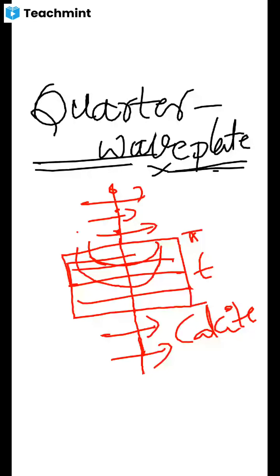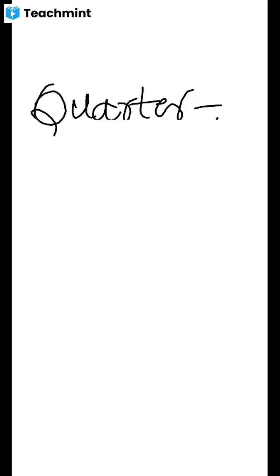One is the O ray, another one is the E ray: ordinary ray and extraordinary ray.